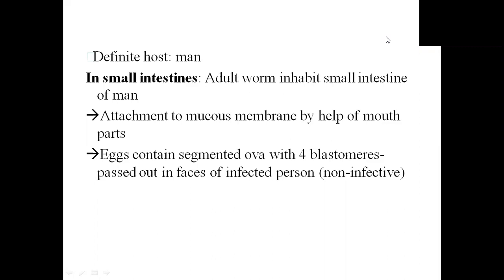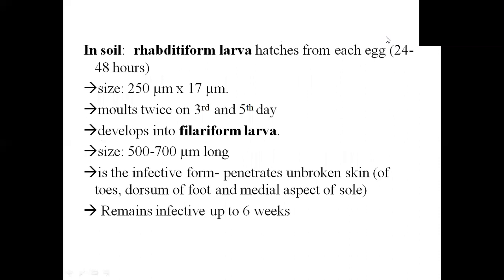The eggs that this particular parasite releases are at the four-cell blastomere stage, which are passed out in the feces of the infected person. And surprisingly, this four-cell stage of the egg is a non-infective form. This non-infective egg is secreted in the feces, and then comes in contact with the soil.